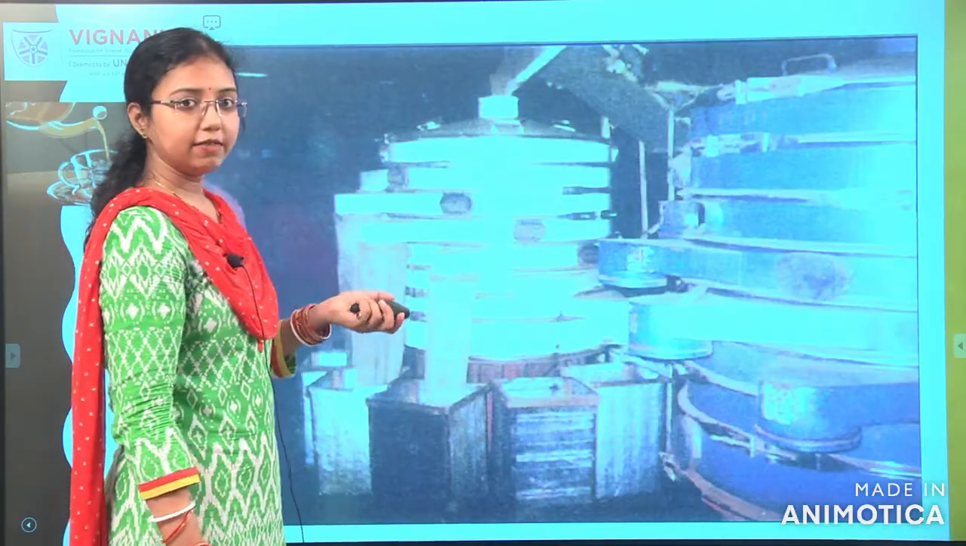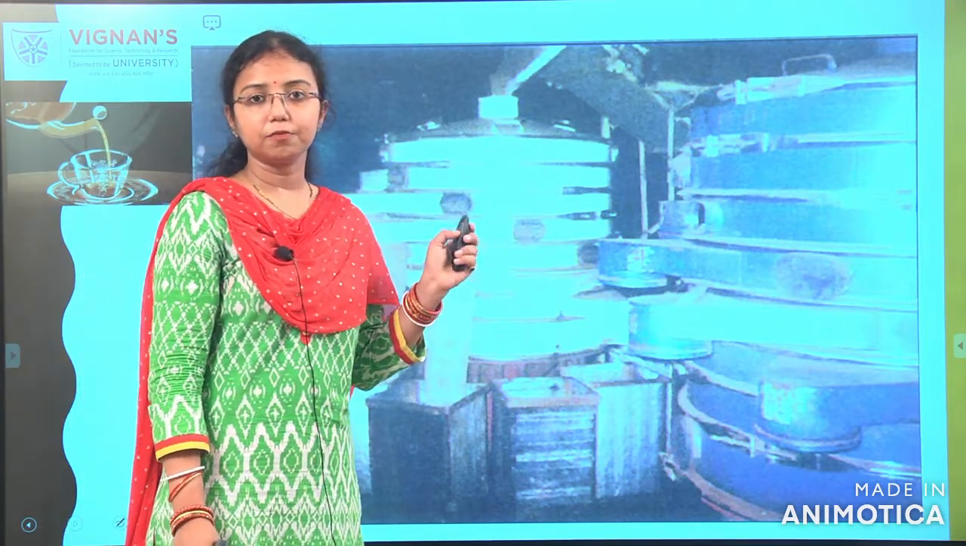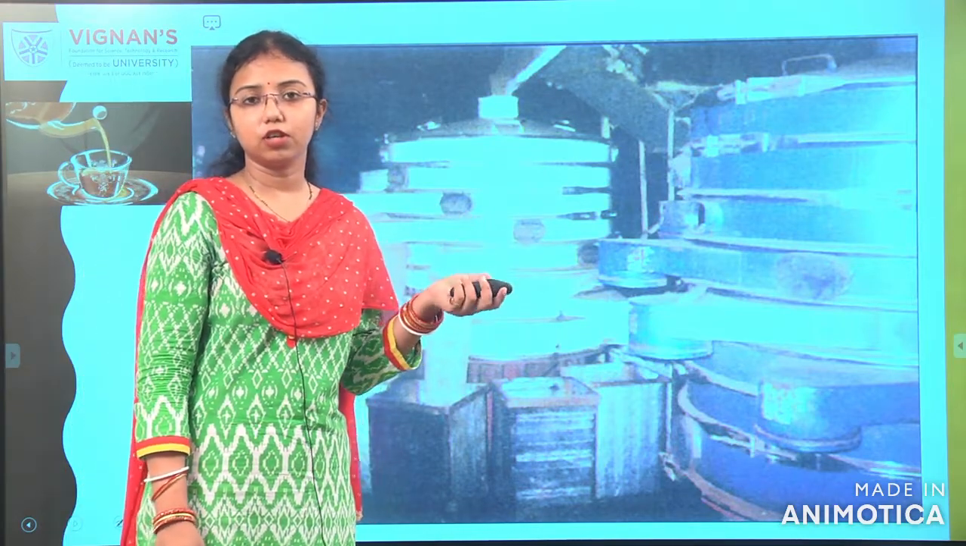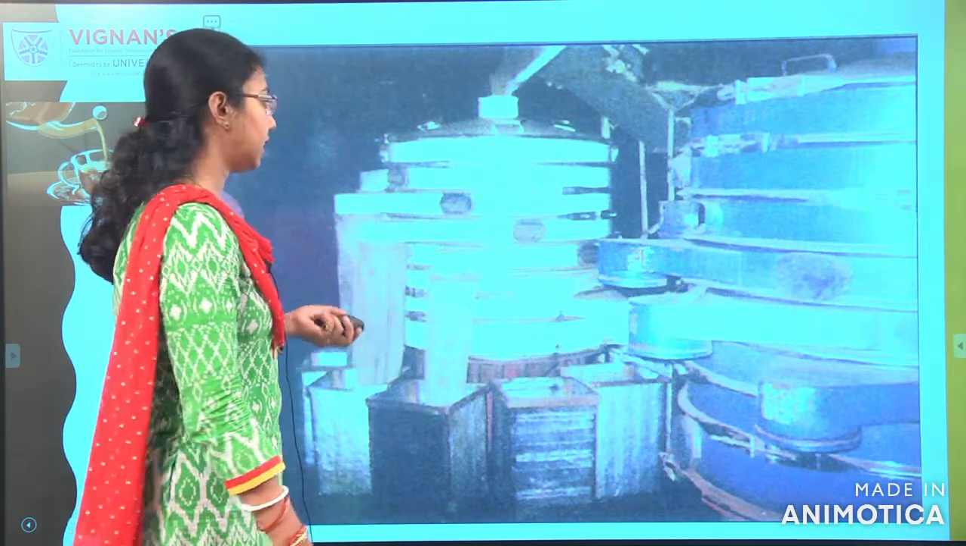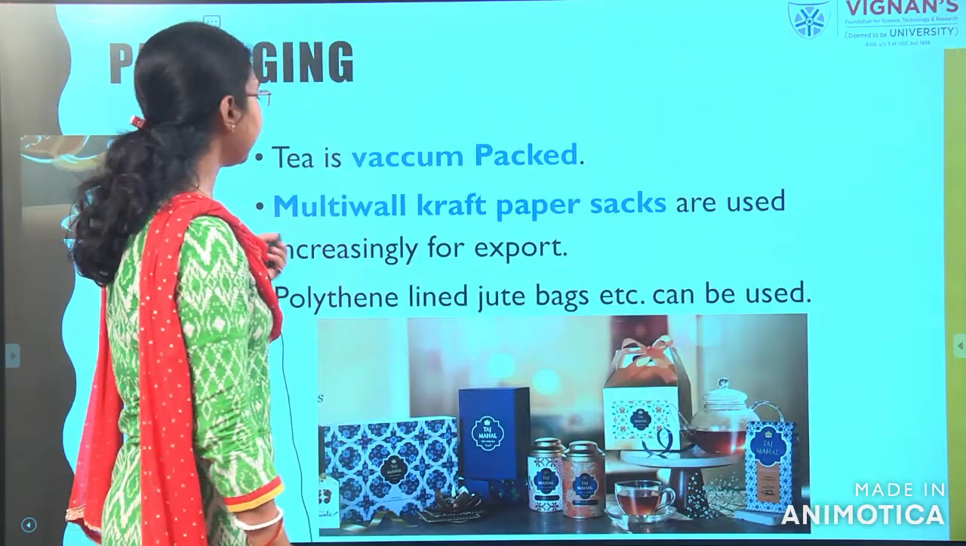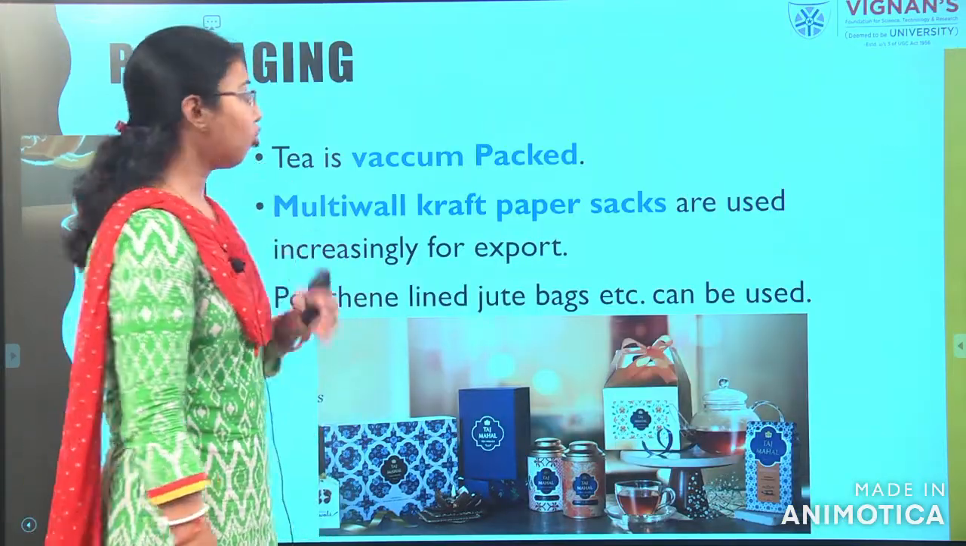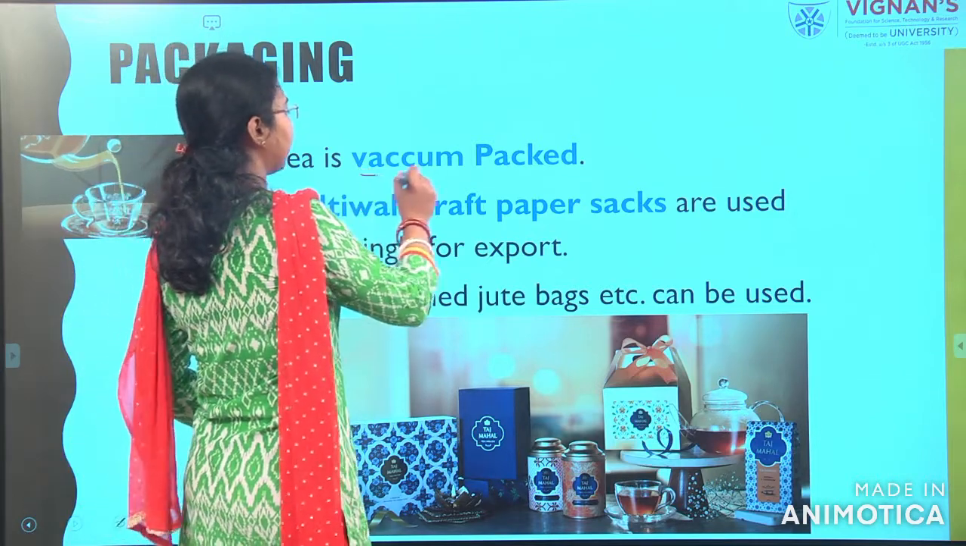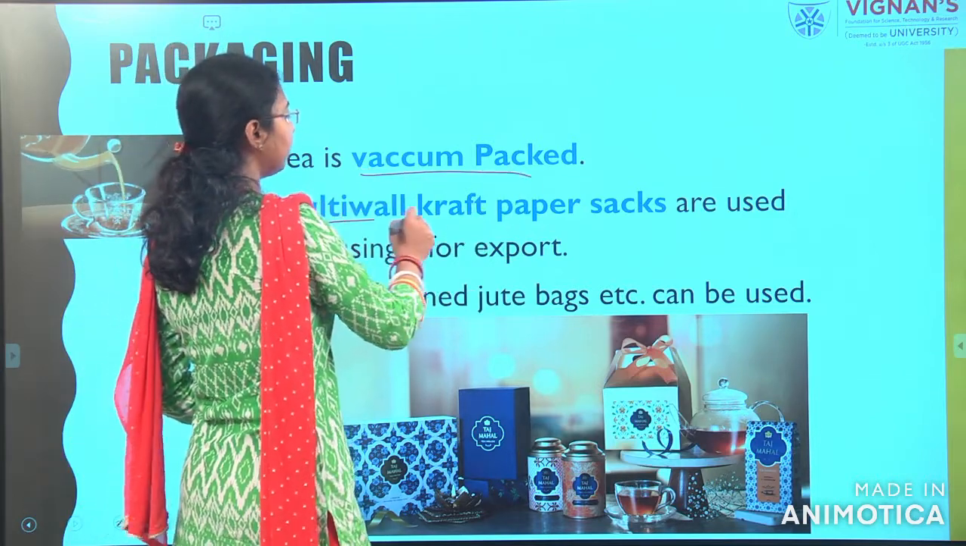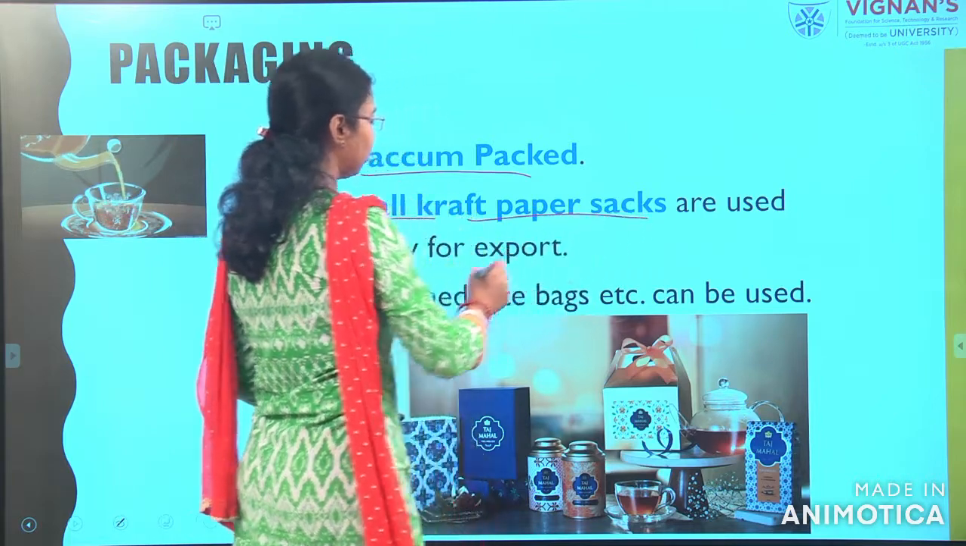So, this is how the grading will be done. In the video also you saw these types of machine for grading or sizing of the tea leaves. Next, last is the packaging. Packaging will be mostly done in vacuum packed or multi-wall kraft paper sacks.